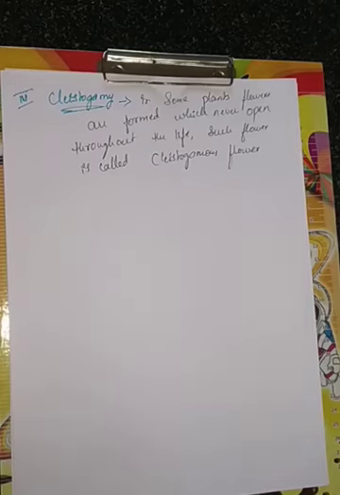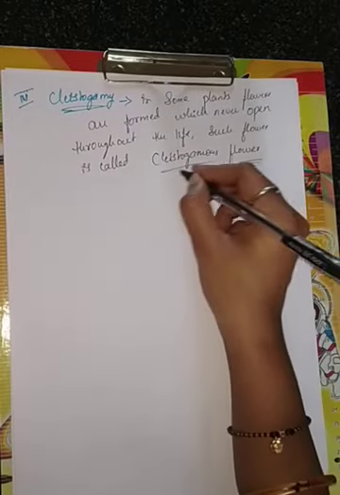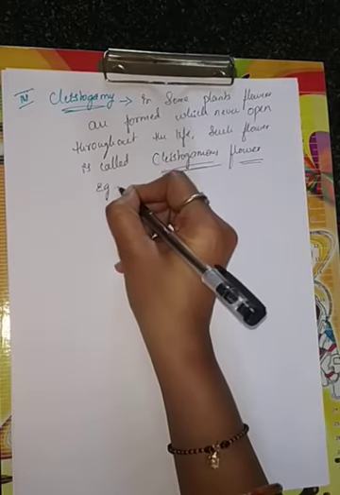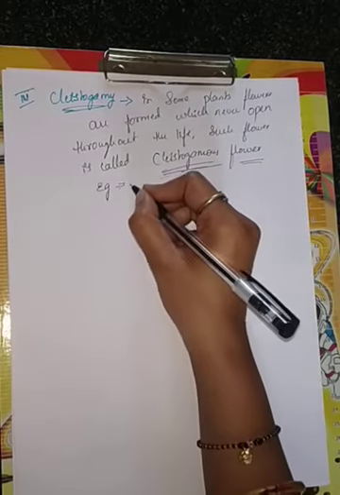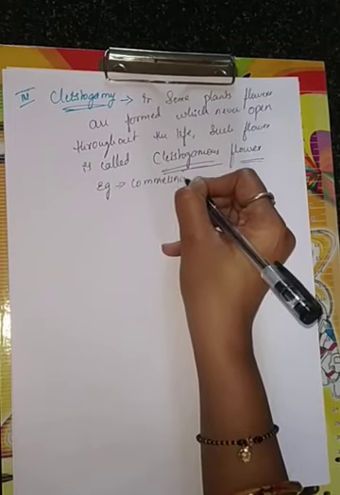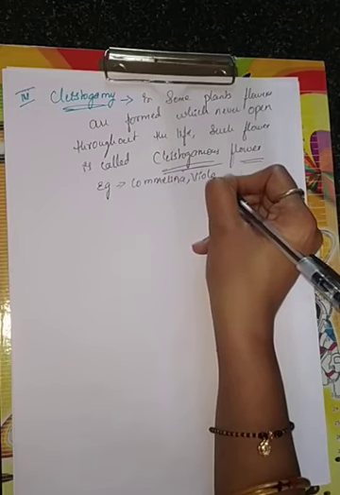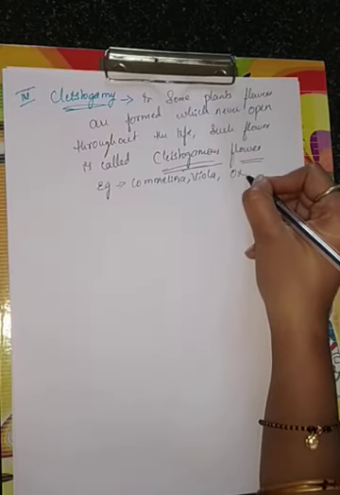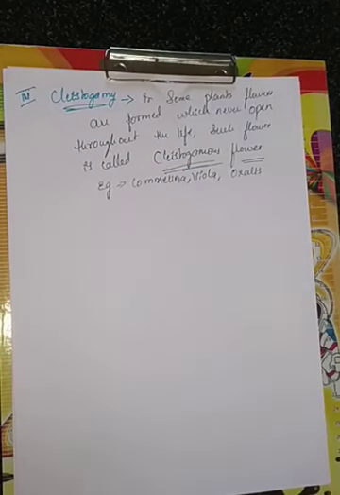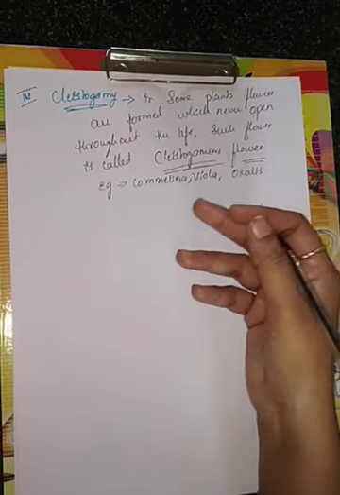You should comment. In a cleistogamous flower, which kind of pollination will occur, you should say. And examples for such kind of flower I am going to give you: Commelina, Viola, and Oxalis. These are some examples of cleistogamous flowers.